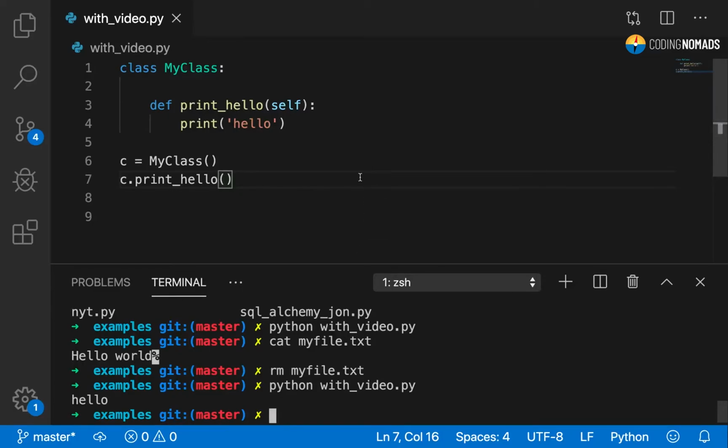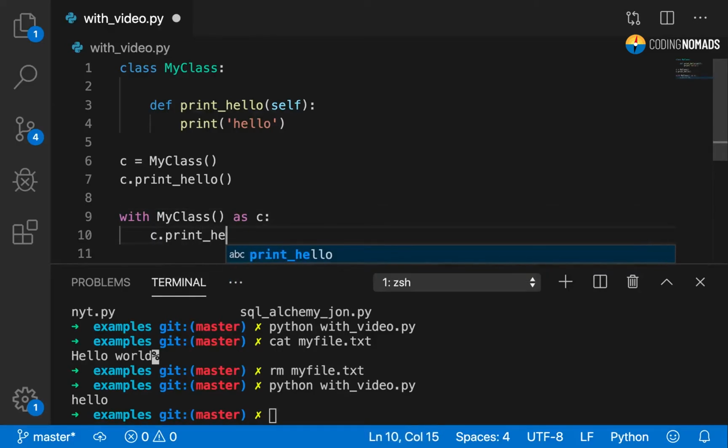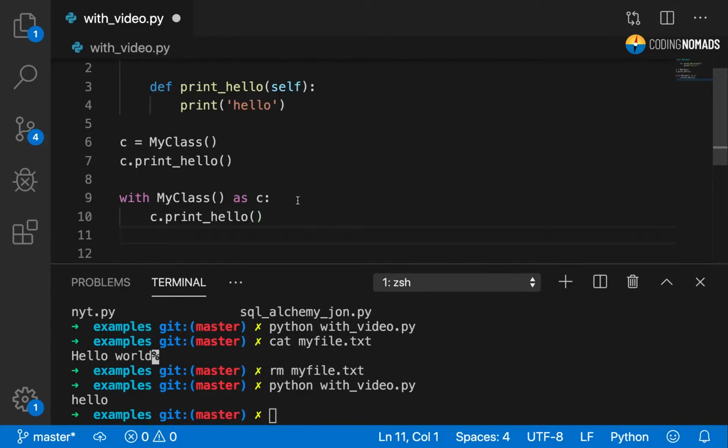Great, hello is printed. Okay, now let us imagine that we actually need to do some cleanup when the class is done, just like we need to close a file when we're done writing to the file. So we want to use the with statement, and we want to use it something like this. We want to say with my class as c.print hello. And we want to be able to run arbitrary code when this block exits, right? We want to do some cleanup that we wish to define.